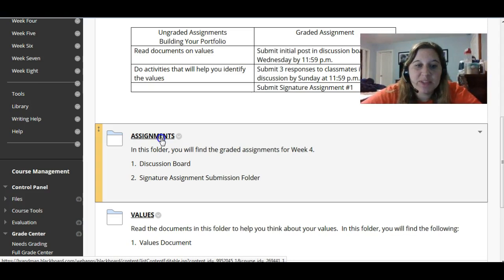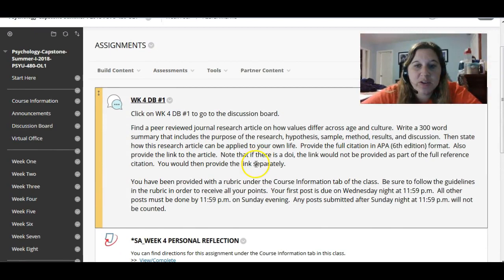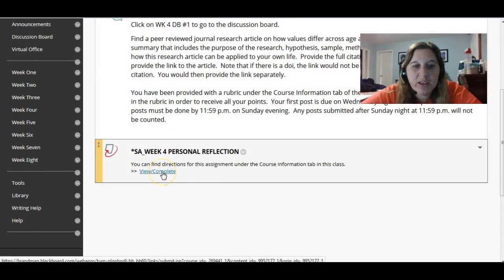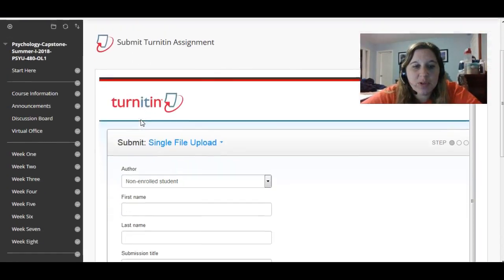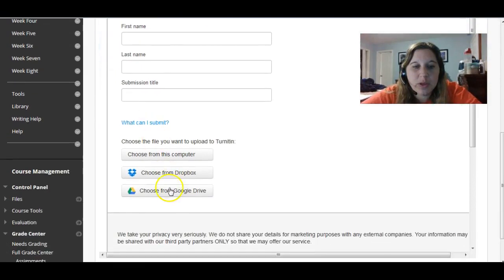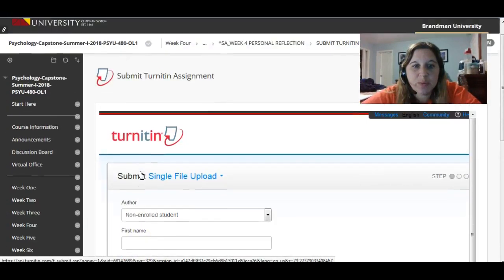If you go in the assignment section, you're going to see the discussion board that's listed here, talking about values and culture, and then the signature assignment submission, which is through Turnitin. If you click here, you are going to be directed to another page that will allow you to upload your document for the signature assignment number 1.